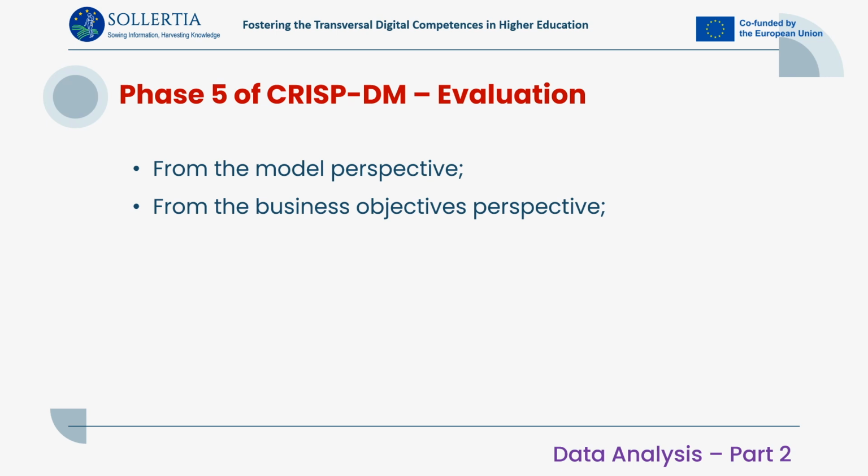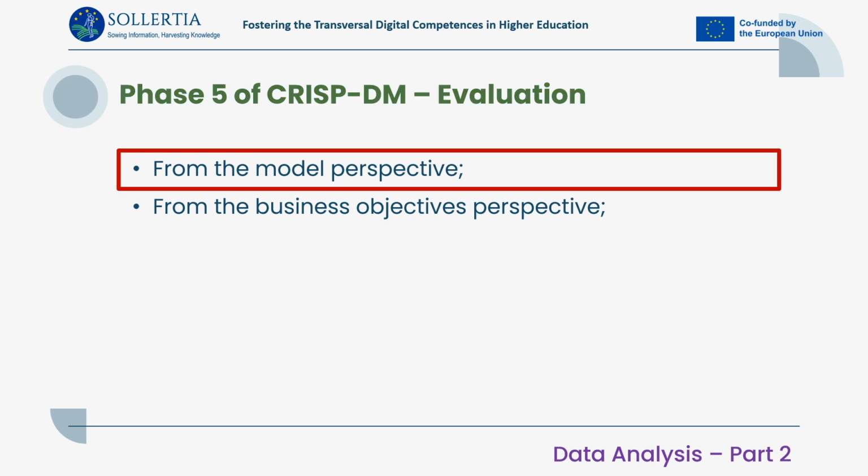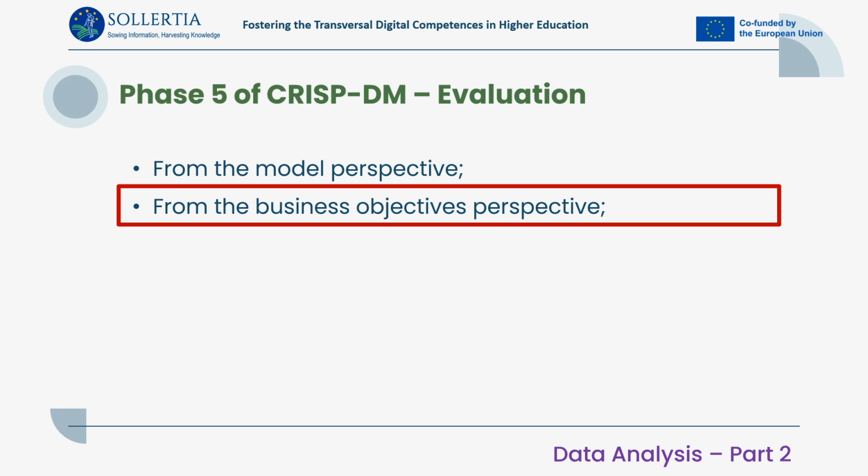In this phase, we shall look at 2 aspects of the model's quality, from the model perspective and from the perspective of business objectives. From the model's perspective, we can use accuracy metrics such as mean squared error, confusion matrices, etc. If the model accuracy is bad, you might need to have a look at your data preparation phase or data modeling phase again. From the business objectives perspective, you evaluate your model by checking whether it helps meet the business success criteria that you defined in the business understanding phase and whether there is any room for improvement.